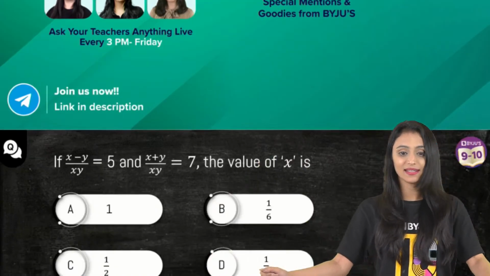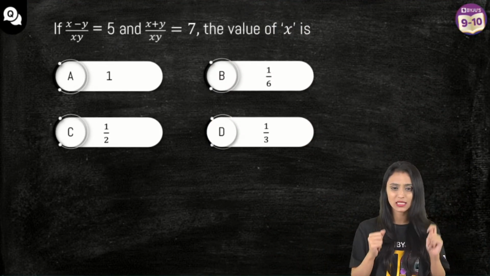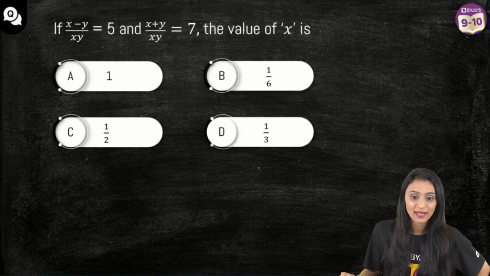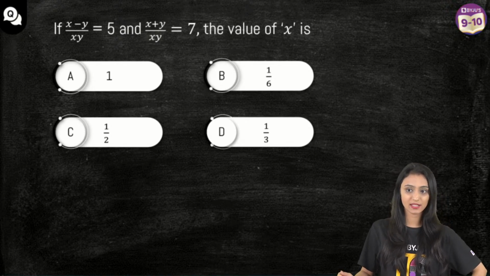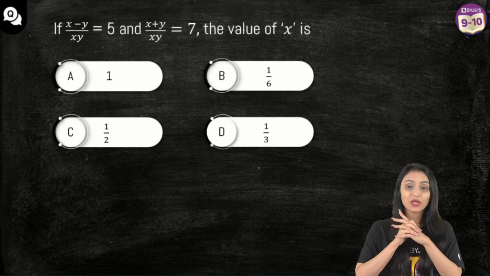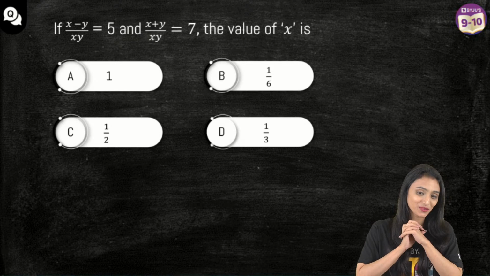Ready. Let's get started. So we have 10 questions. Here is the first one. Quickly, I want answers in the chat. If (x minus y) upon xy is equal to 5 and (x plus y) upon xy is equal to 7, the value of x is, 4 options are here. I will just give you hints before you start solving it. You can use the concept that you learned in linear equations in 2 variables also, right?